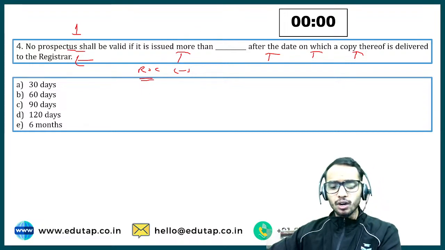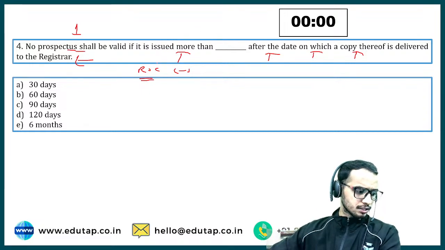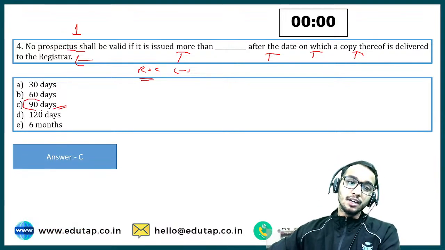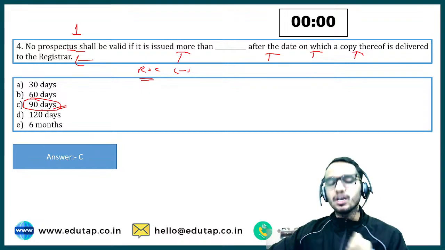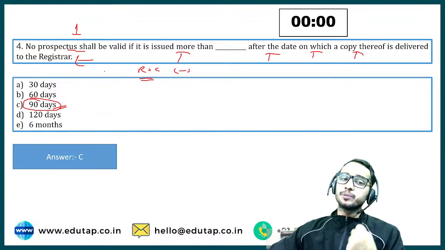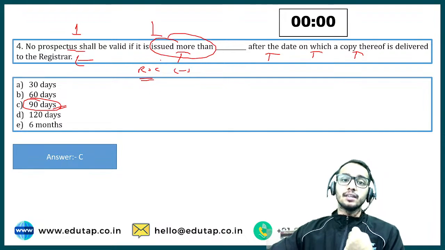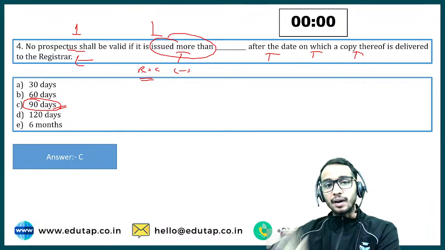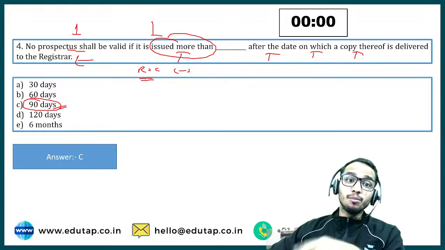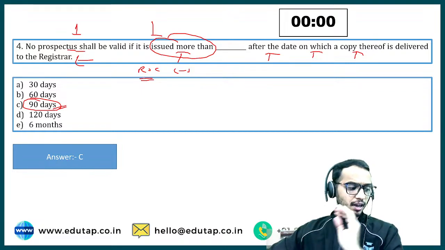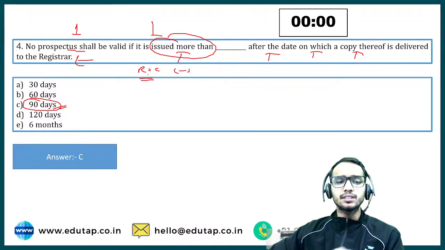I have started to get the answers, and yes, everyone is correct: 90 days. So no prospectus shall be valid if it is issued more than 90 days after delivery to the ROC. If 90 days have passed, it will be invalid. Easy enough. And even if you don't know the answer, you have to remember this.